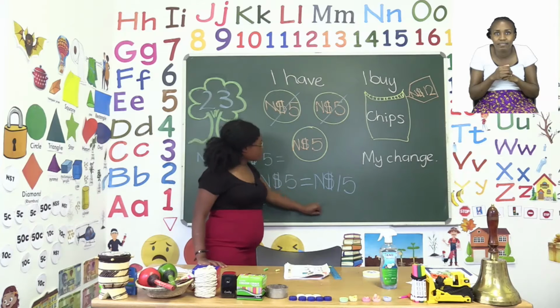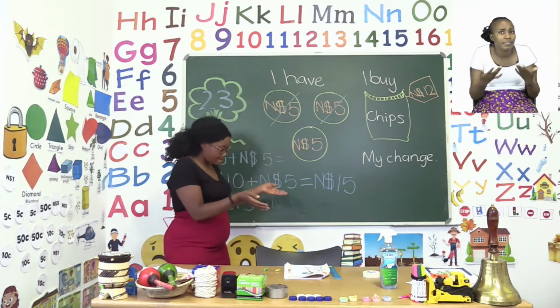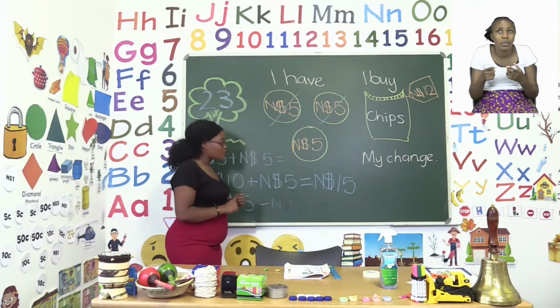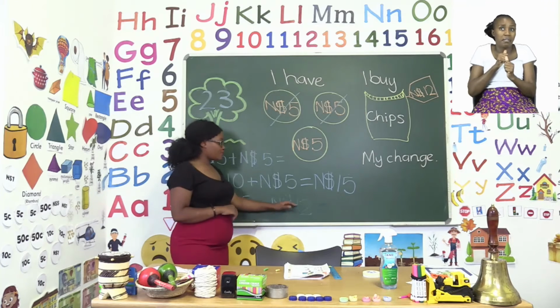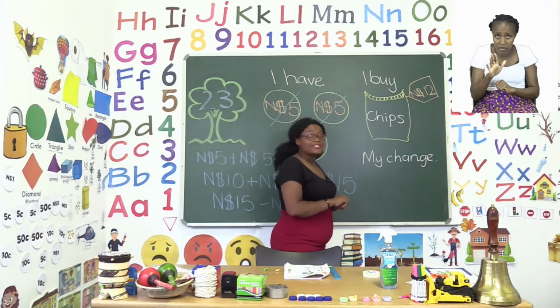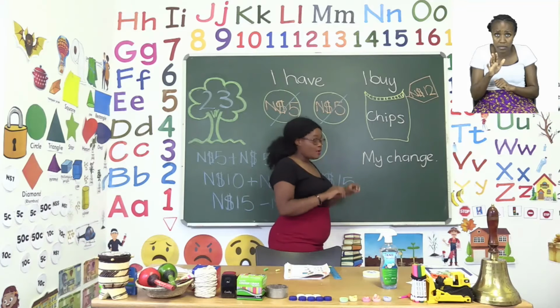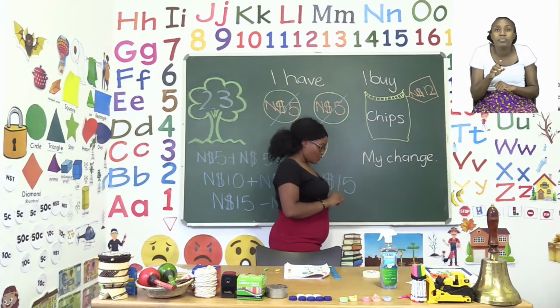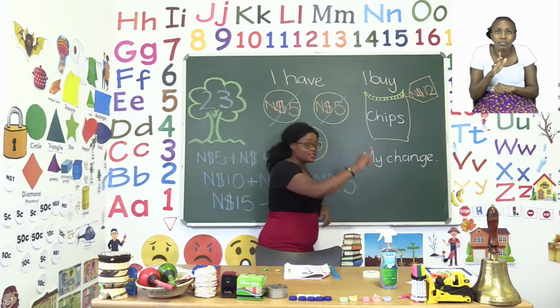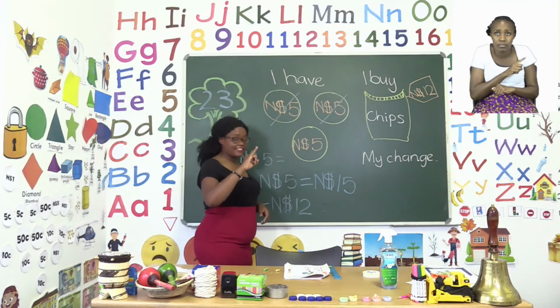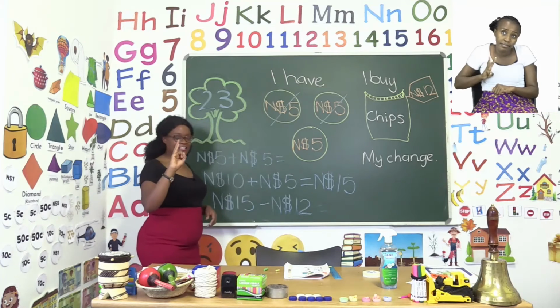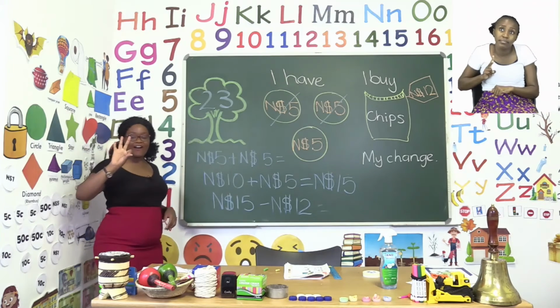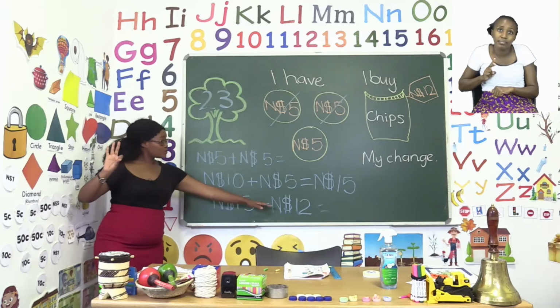So what we can do is count backwards. So we say 15 is already there and we're going to take steps to find out. We say 15, so we count back 14, 13, 12. We got to 12.